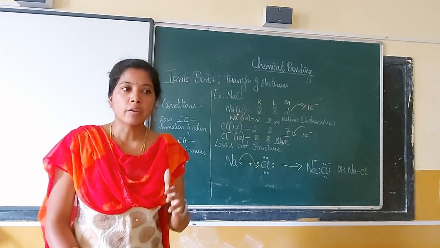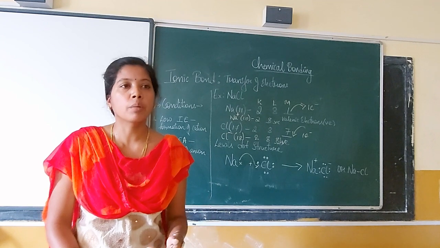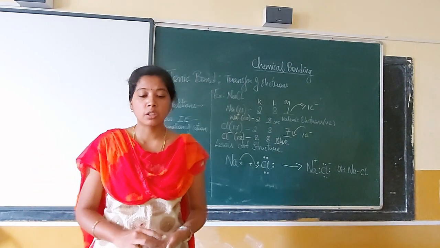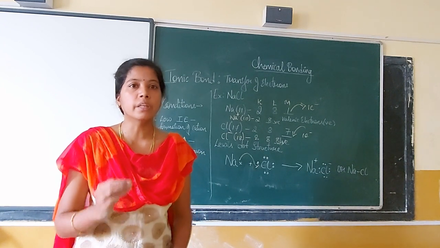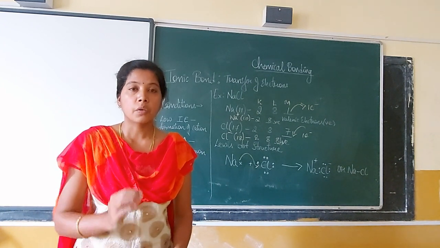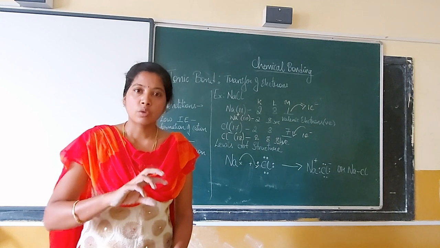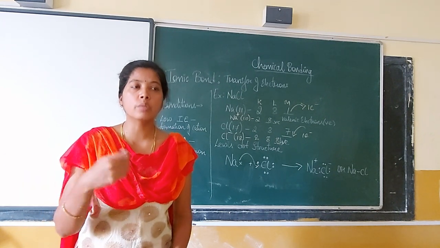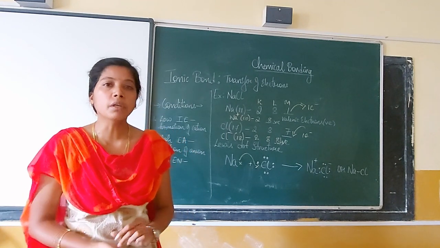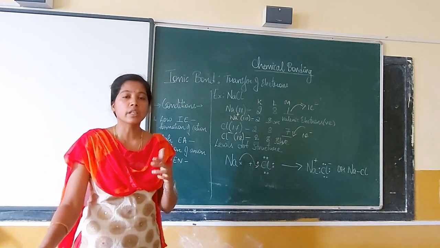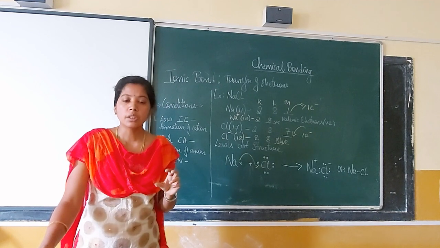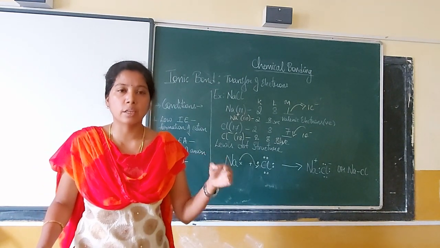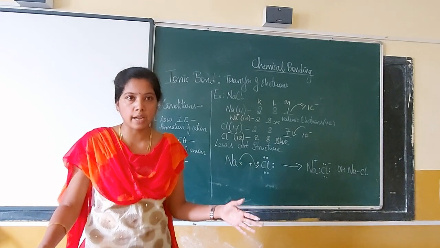It can form an ion by losing an electron, or by accepting an electron. But when I say ionization energy, it's particularly the minimum amount of energy required for an atom to remove an electron. How much energy is required for that atom to remove an electron? That is the minimum amount. It should be minimum, then only it is feasible. So the ionization energy is the minimum amount of energy required to remove a valence electron from its atom's nucleus.